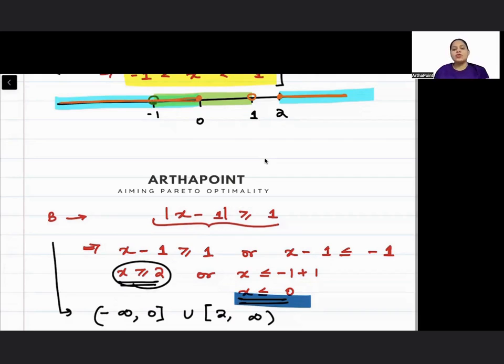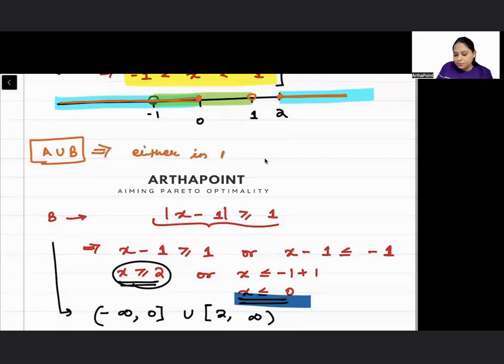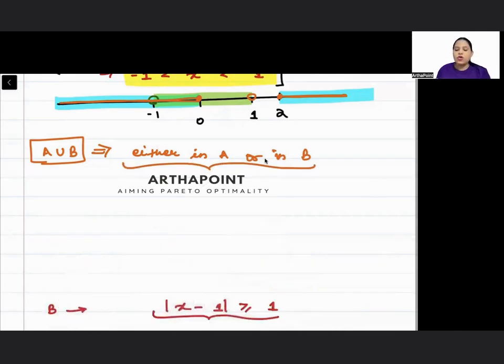Okay, this is set B. Now we are asking what will be A union B, beta. A union B means it should come either in A or in B. Wherever any color is visible, that is A union B. So A union B will include all of this, wherever there is either green color or blue color.